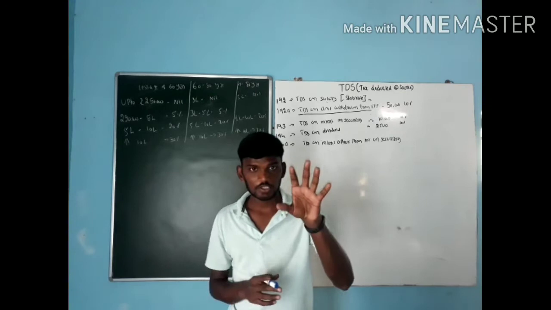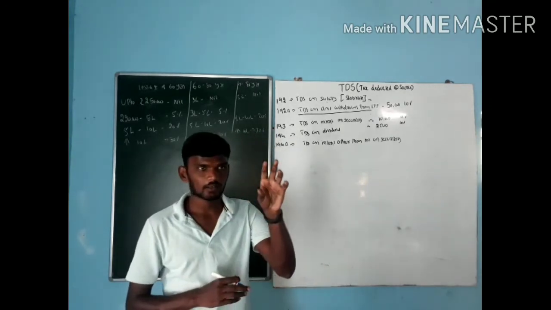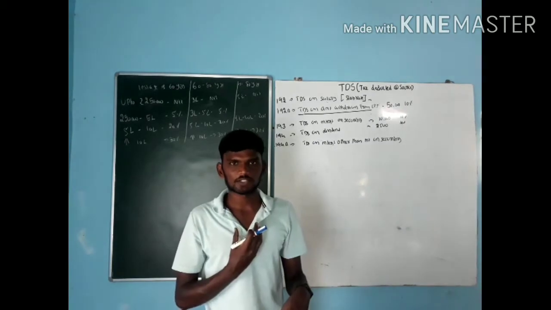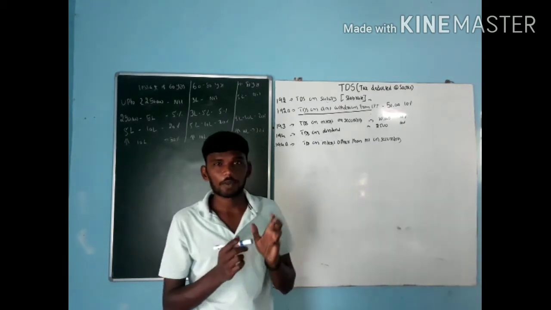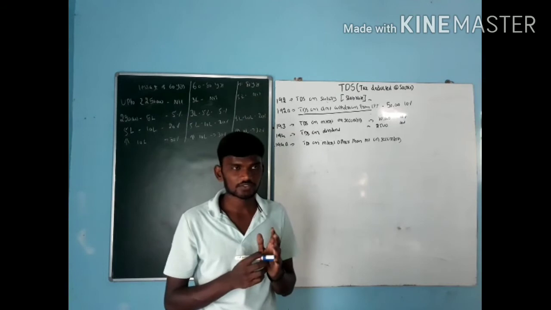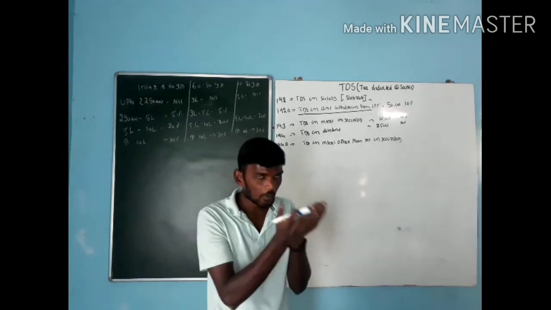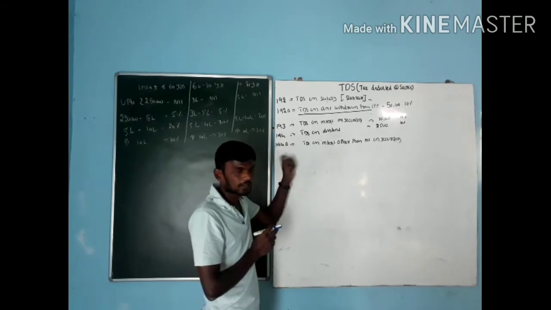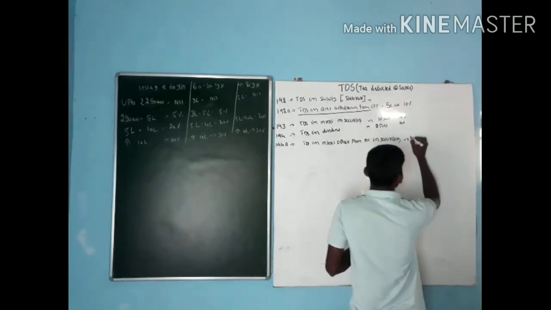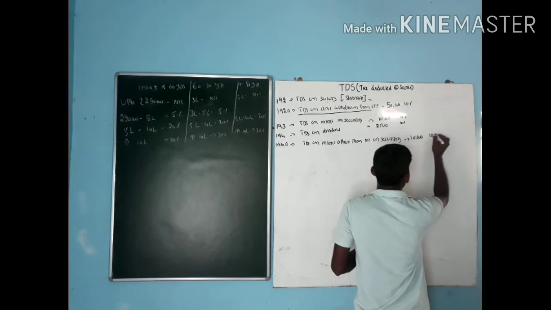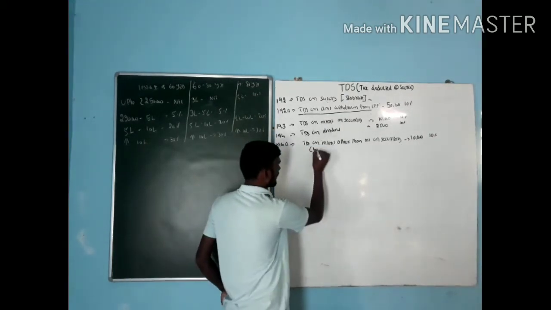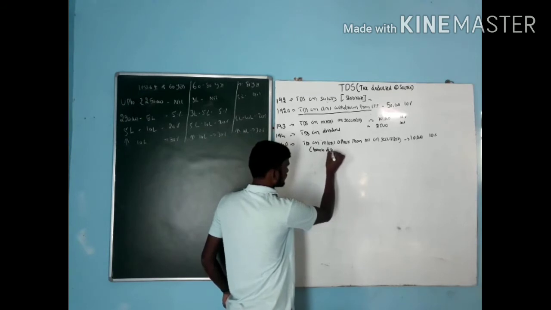One is interest on deposits. In the bank, I deposited some amount. On that deposited amount, I am receiving some interest. Then interest on cooperative societies, interest on post office, or interest from LIC. On those interests, it comes under 194A. The limit is 10,000, same 10%. This is almost on the bank deposit.